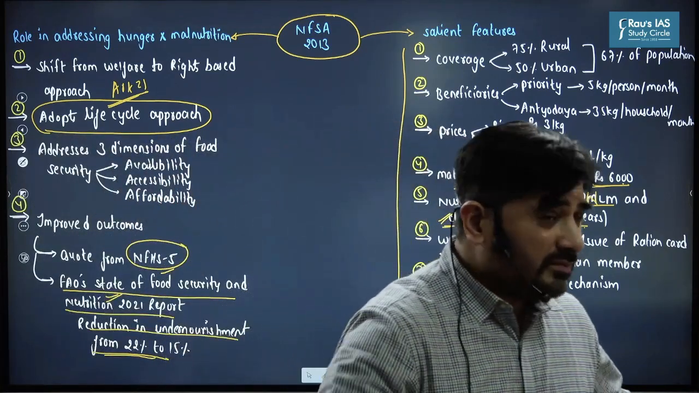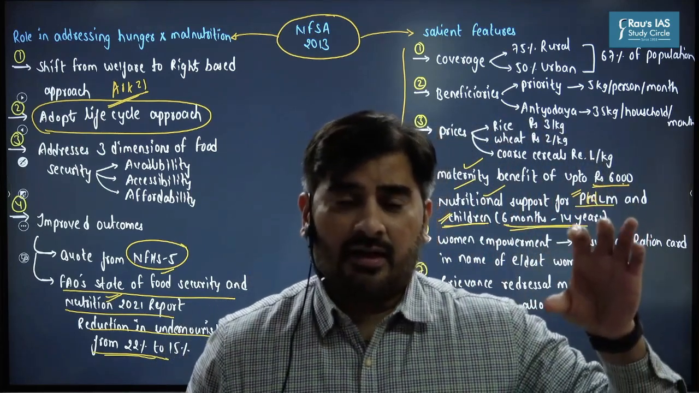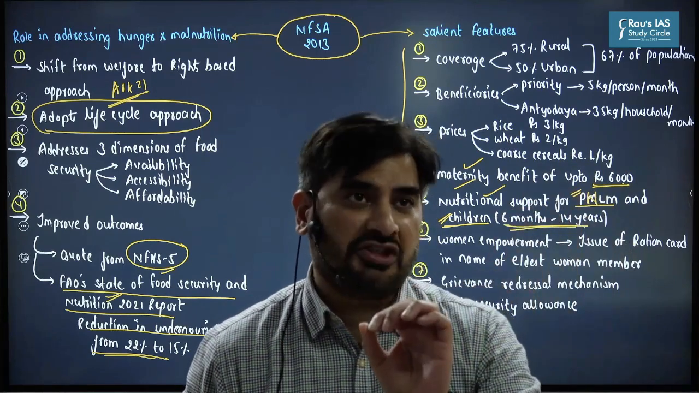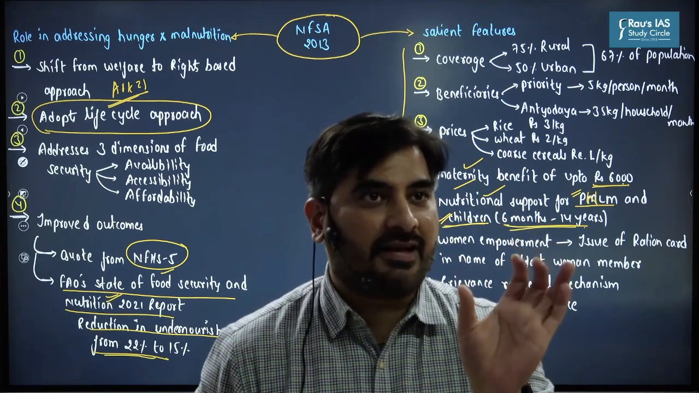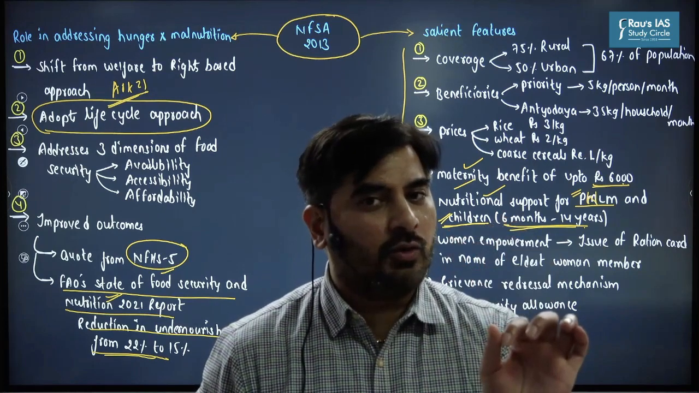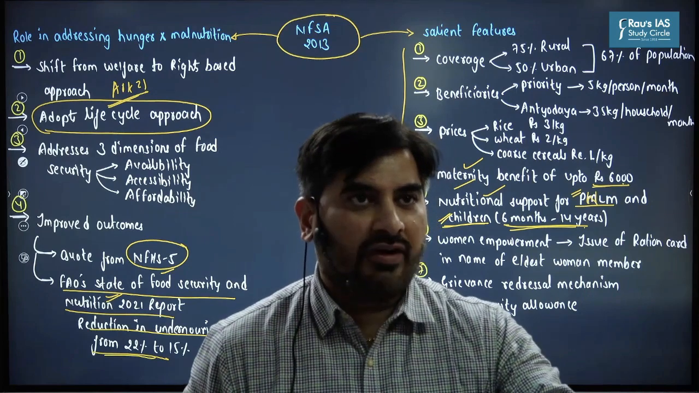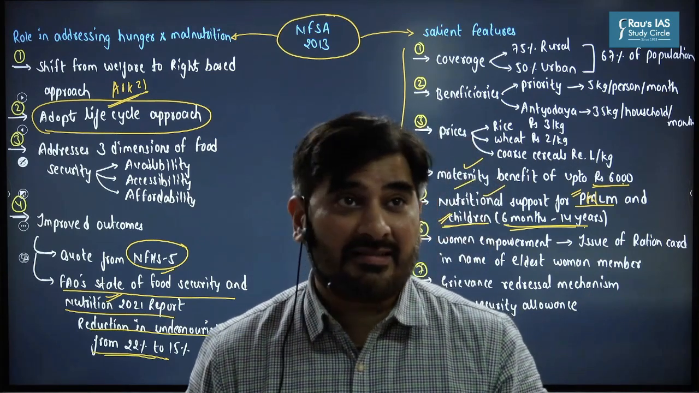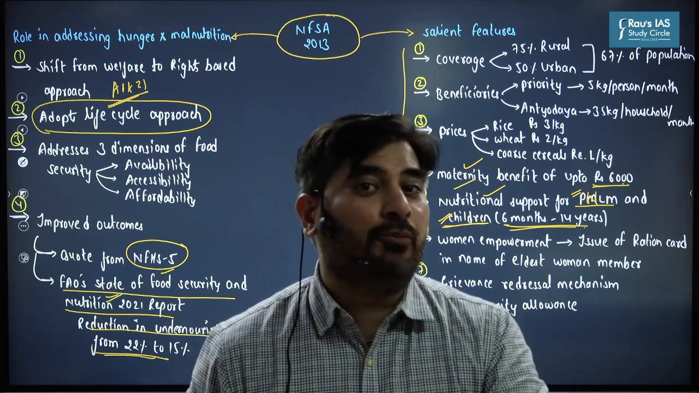Now, as I said, the question was, how has the National Food Security Act helped in eliminating hunger and malnutrition? So the major demand was on the benefits of NFSA. But do you think NFSA has been able to do full justice to its mandate? Even today, we are still facing problems, right? For example, look at India's ranking on the Global Hunger Index, Global Food Security Index. India's ranking is still very poor.